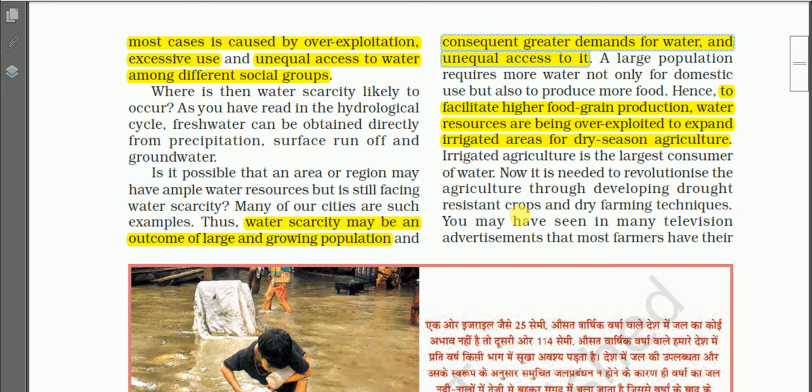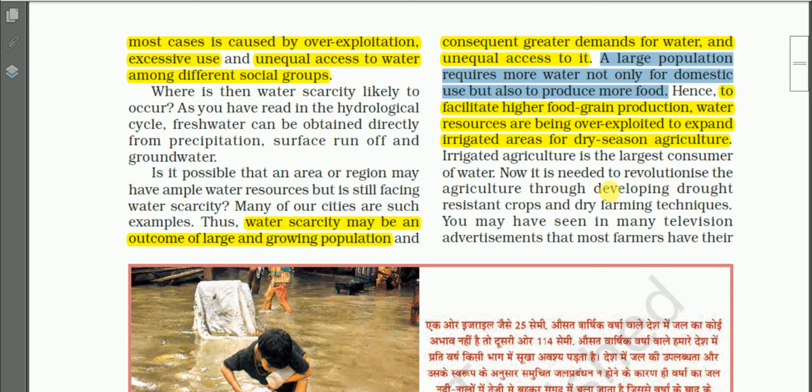And see, when there is more population, then more mouths are there for drinking, for eating. And at the same time, there may be unequal access to it. As I explained to you earlier, just see here, a large population requires more water, not only for domestic use but also to produce more food.